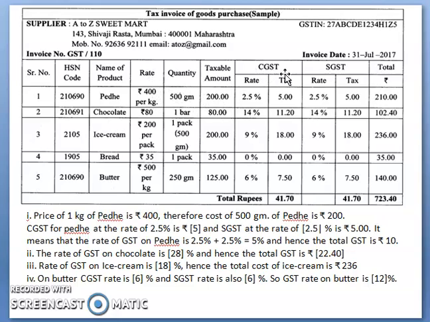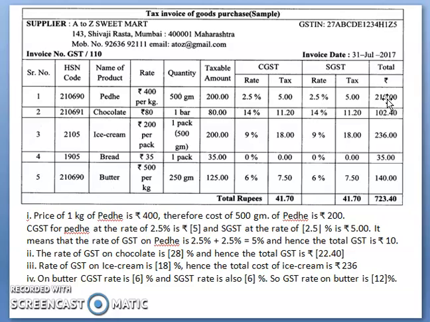And then come to CGST and SGST. CGST and SGST will be equal for the quantity or the product we are taking. So suppose the rate of CGST is 2.5%. So 2.5% of 200 will be 5 rupees. That means 200 multiplied by 2.5 upon 100, so you will find 5 rupees for the tax. Similarly for SGST also, 2.5% on 200, that means 200 multiplied by 2.5 upon 100, so we will get 5 rupees.